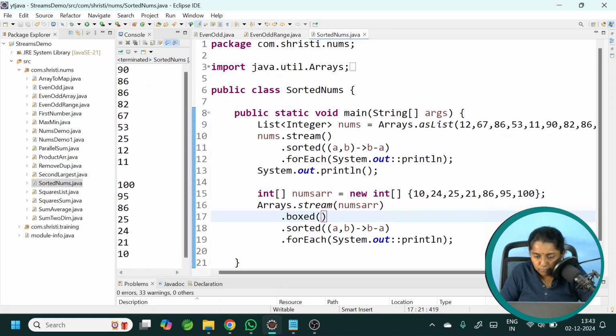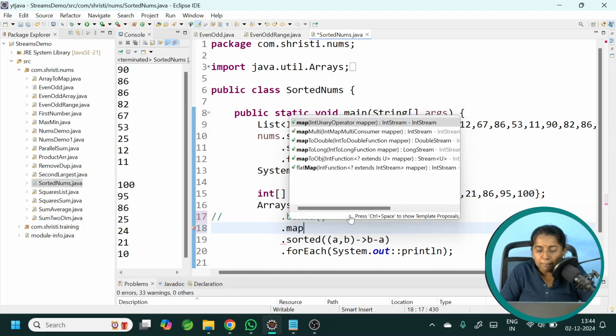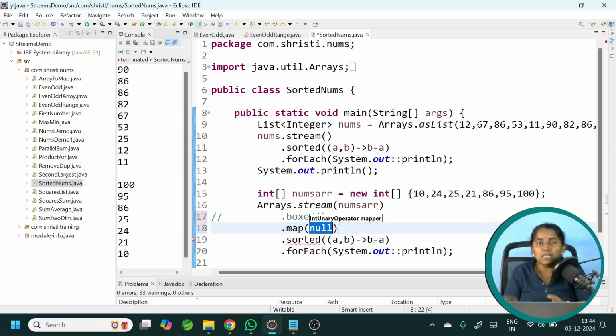Okay, now instead of boxed, I can also use map. What is the purpose of map? Map takes a function as a parameter. The Function interface takes an input of one type and converts it into an output of the same type or a different type. As in, taking input as string and converting it to uppercase, input as integer and output as string, input as string and output as integer, and so on. Now in our case, I want to convert an int to an Integer object. So use the method mapToObj.